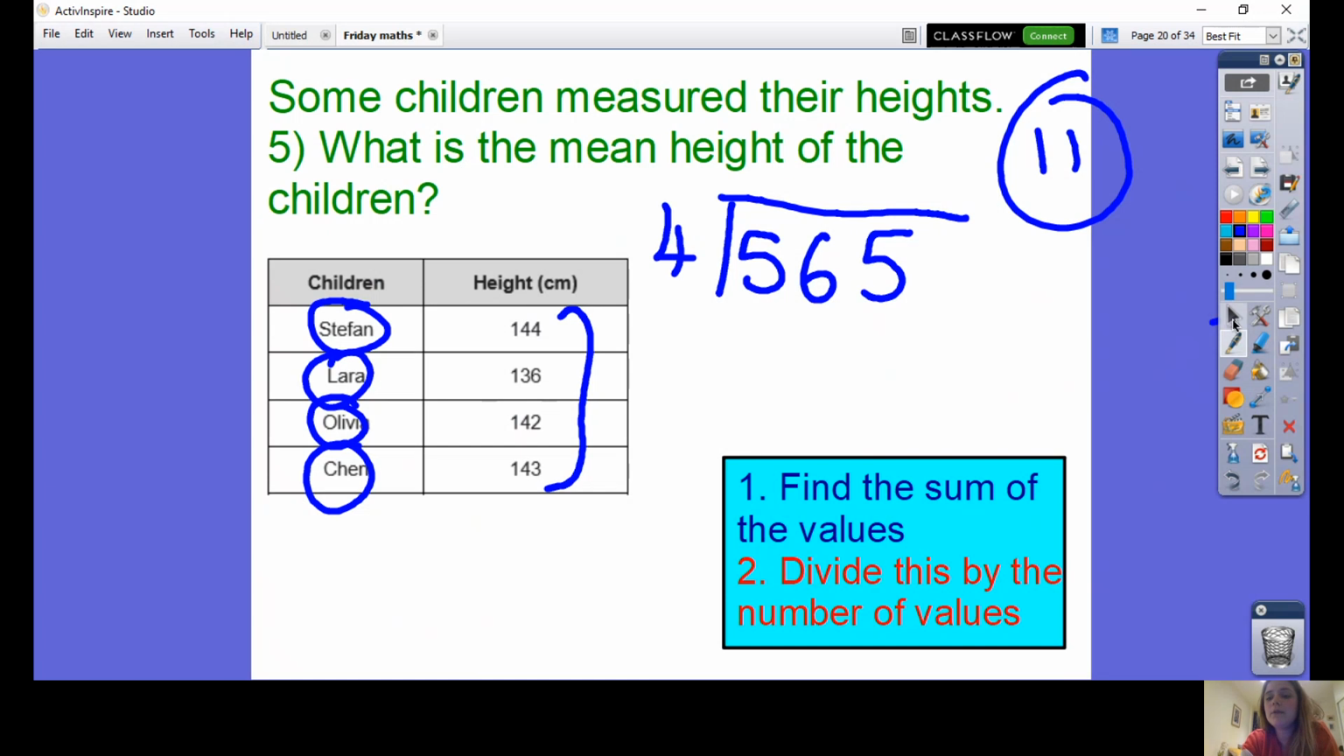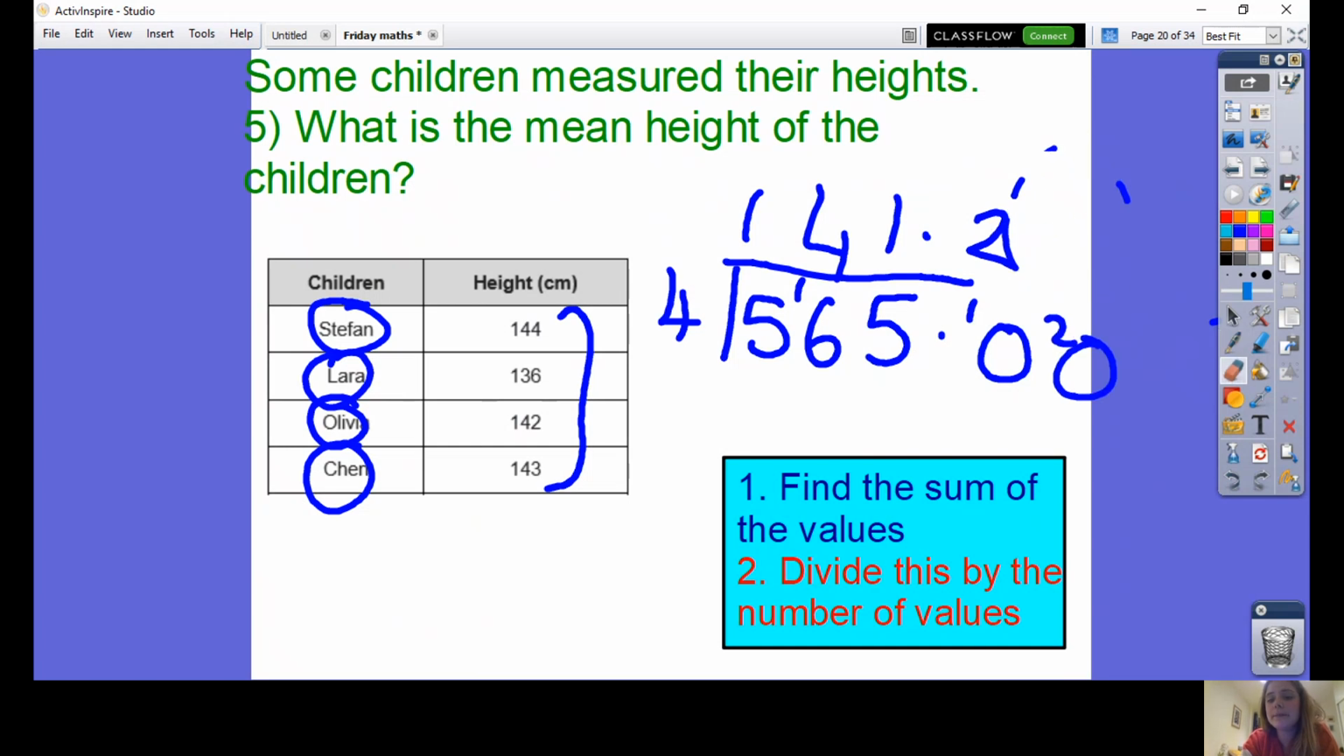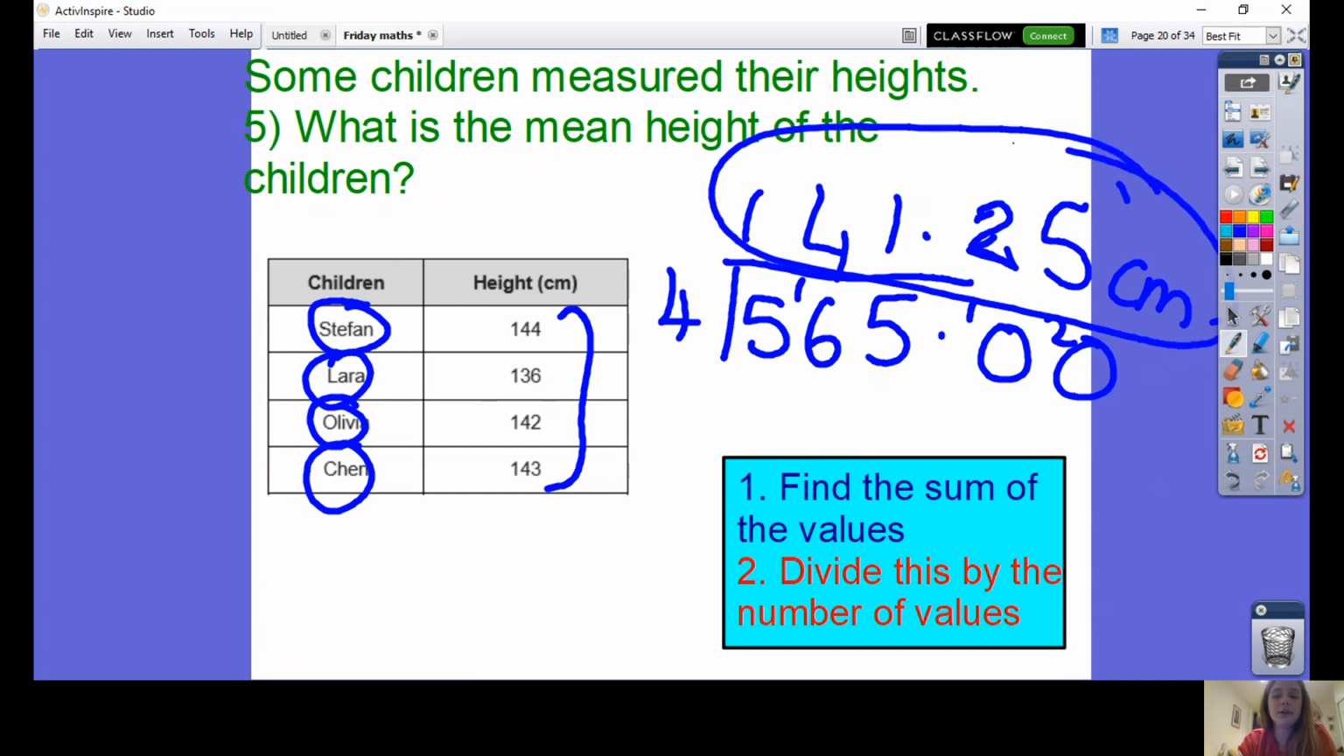How many times does 4 fit into 5? 1, regroup 1. How many times does 4 fit into 16? 4. 4s into 5 is 1, regrouping 1 here. How many times does 4 fit into 10? 2, regrouping 2. And finally, how many times does 4 fit into 5? 5. So that's 141.25 centimetres. This question has not asked me to round my answer, so I'd leave it as 141.25.